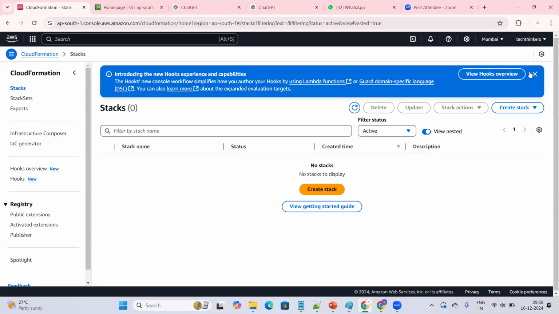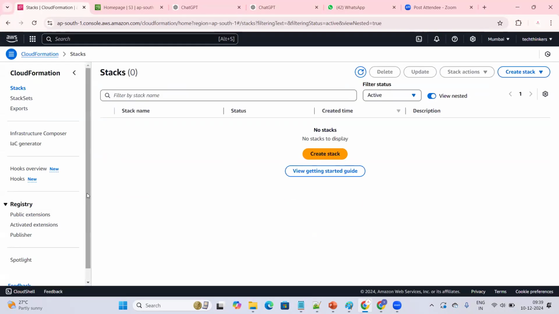I'm going to the CloudFormation. So now I will be creating an S3 bucket. Let me show you. So far, we have created an S3 bucket by going to the S3 dashboard. There we have an option to create a bucket, so that we provide the bucket name and all these things. Now we are creating the same bucket by writing the code. Let's see how we are going to do it.